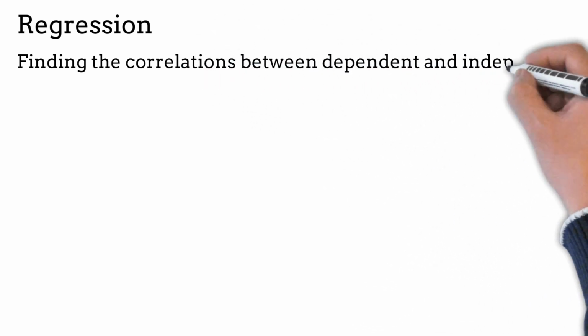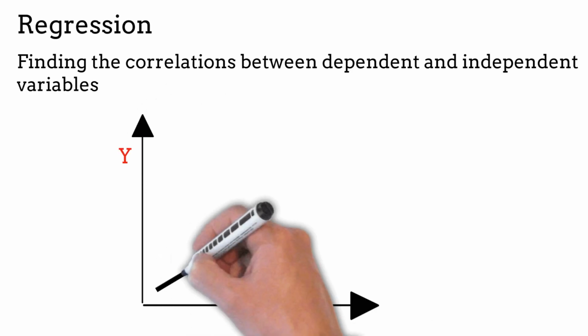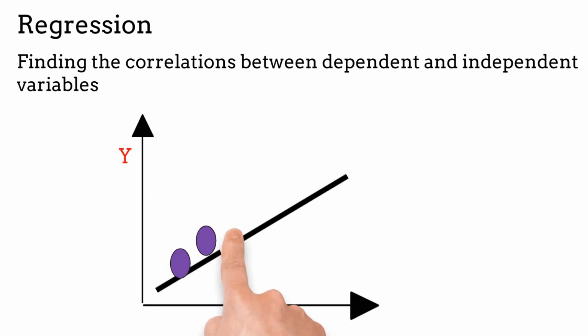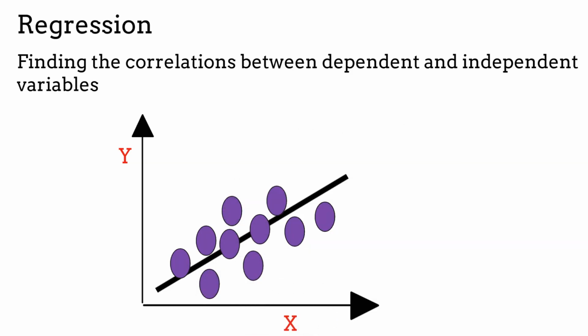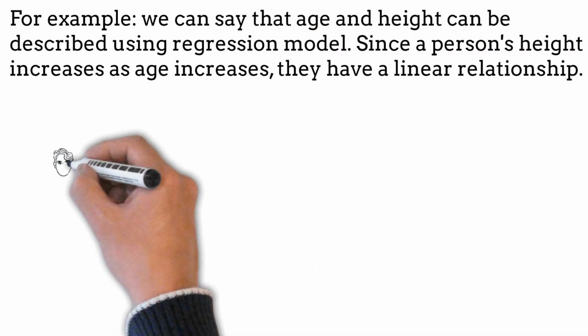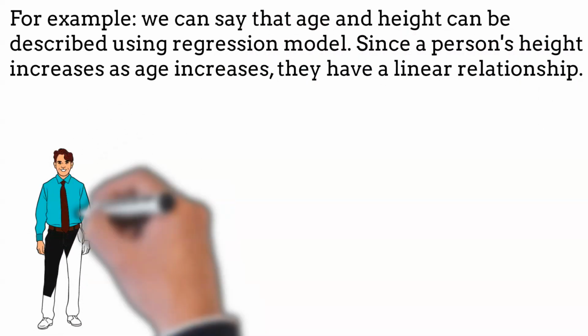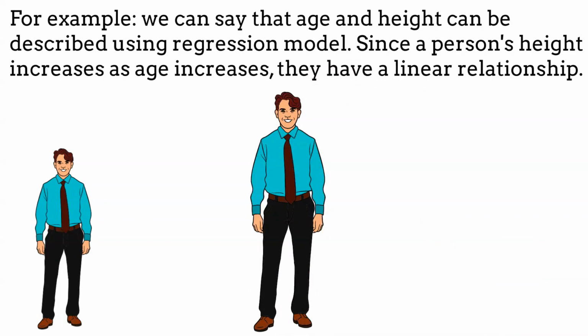Regression is a statistical method used in finance, investing, and other disciplines that attempts to determine the strength and character of the relationship between one dependent variable, usually denoted by y, and a series of other variables known as independent variables. For example, we can say that age and height can be described using a regression model. Since a person's height increases as age increases, they have a linear relationship.